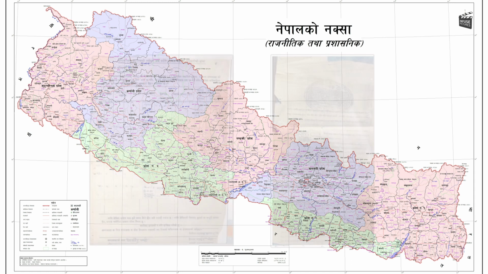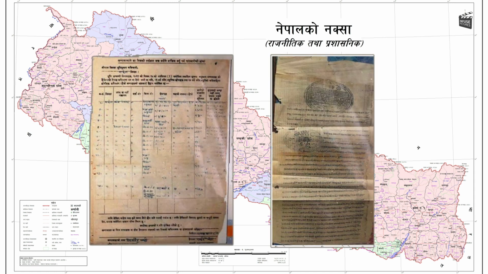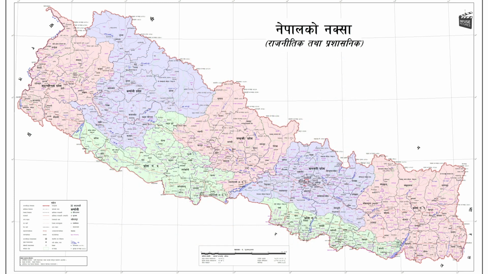There are treaty agreements, evidence of crop payments and documents, as well as dozens of reports published by India's Ministry of Water Resources, which show Limpiyadhura as the source of the Mahakali. The agreement reached between China and Nepal on October 5, 1961, clearly states that Lipulekh is within the Nepalese border.